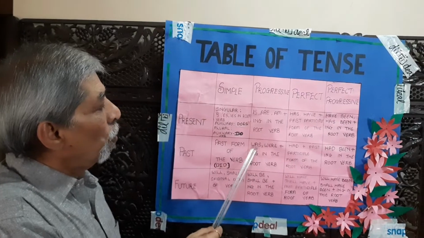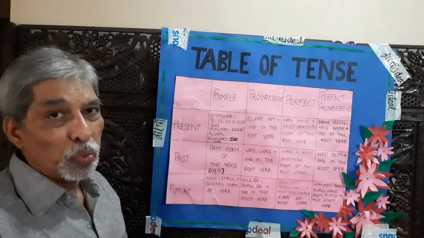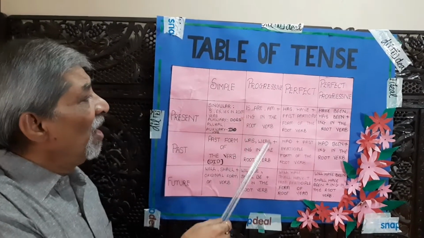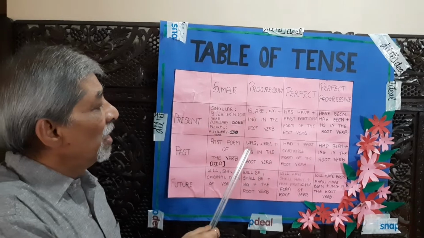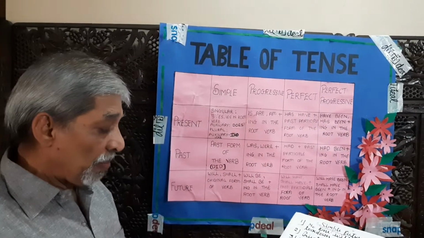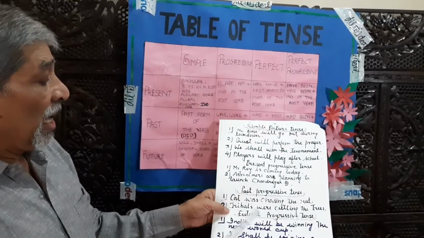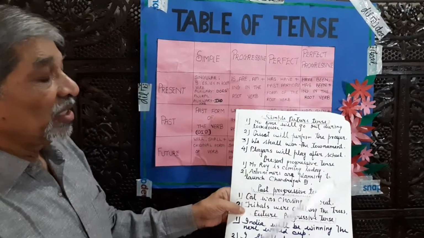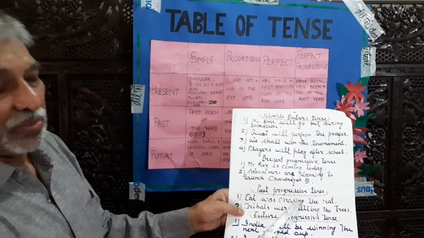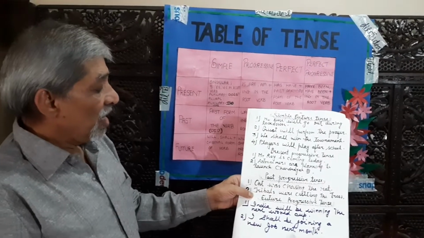Past progressive: was, were plus ing in the root verb. It is like the present progressive itself. Here it is is, am, are; here it is was, were, and ing in the root verb. We can take some examples. Cat was chasing the rat. Was and chasing. Cat was chasing the rat.